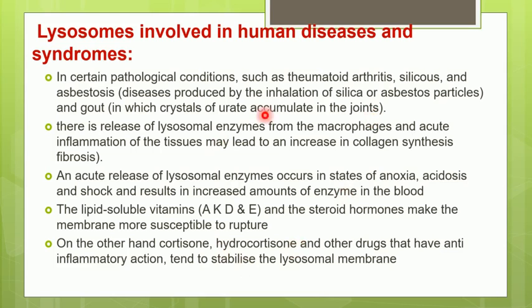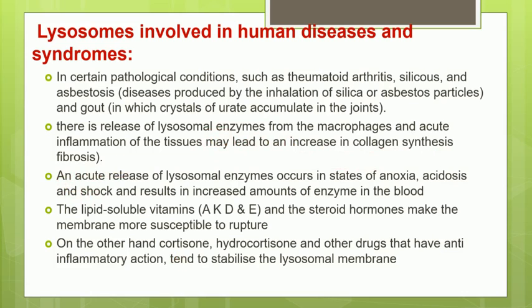In these diseases, the lysosomal enzymes are released by the macrophage cells of the body, due to which there occurs inflammation of the tissues. This inflammation can lead to an increase in collagen synthesis, and that condition is called fibrosis.